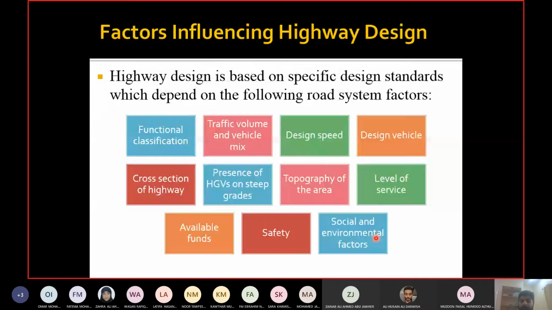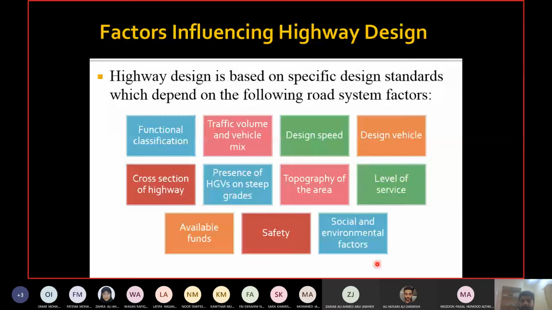Again, going back to chapter 14, we discussed these factors. So social cost, meaning social factors: population of the area, economic activities, and people and other species who are living in that area, noise pollution, air pollution. Okay, so these factors need to be considered when you are selecting the design standards.